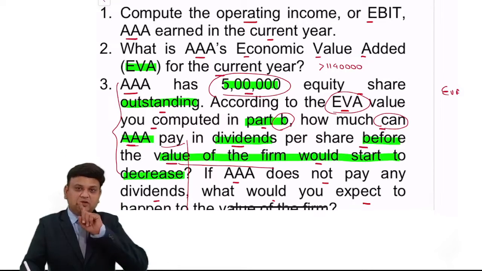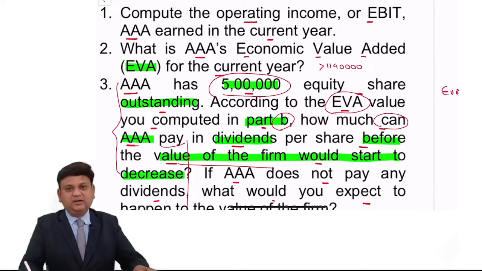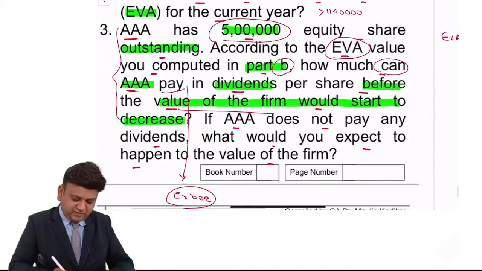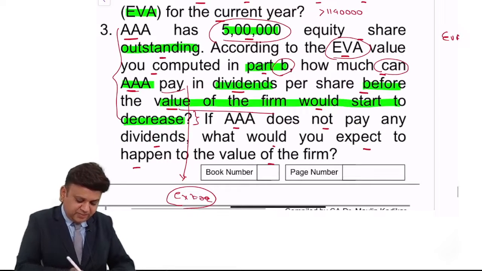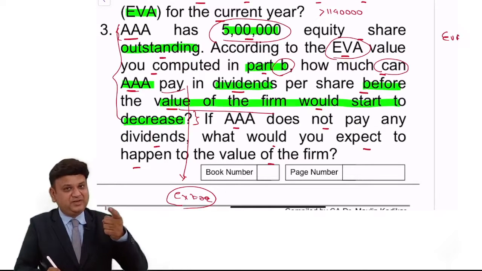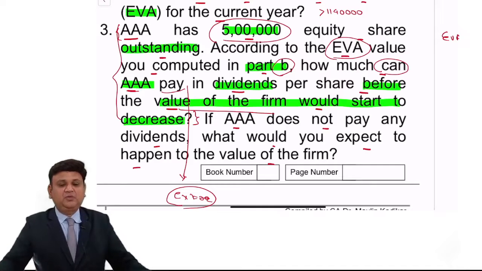Why? Because now you are not paying dividend out of the earning, you are paying dividend out of the capital. So the value of the firm would start to decrease if you pay extra dividend of more than 2.28 rupees per share.